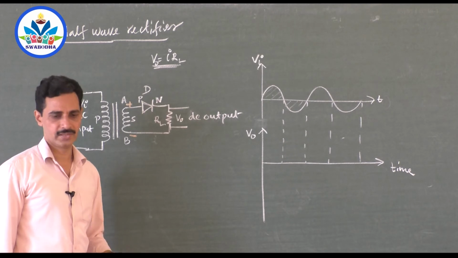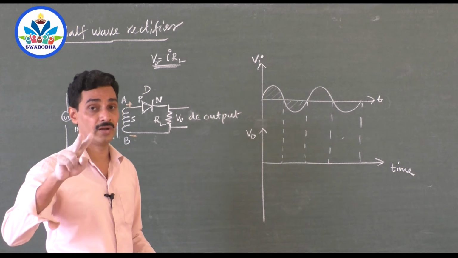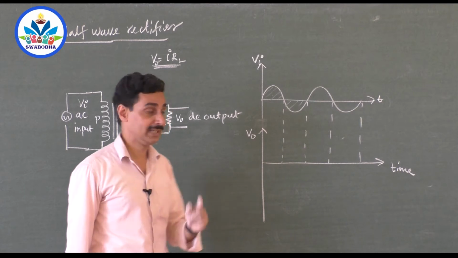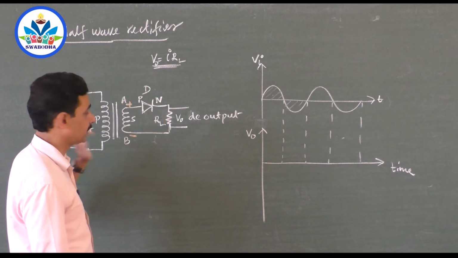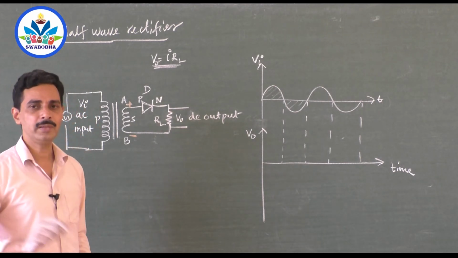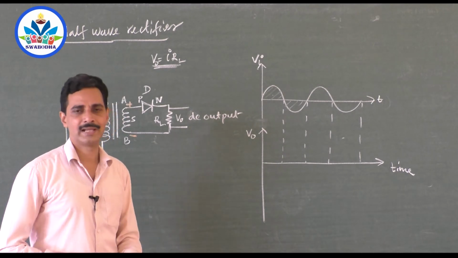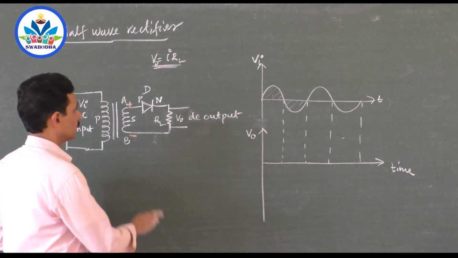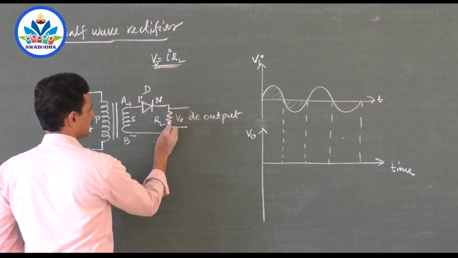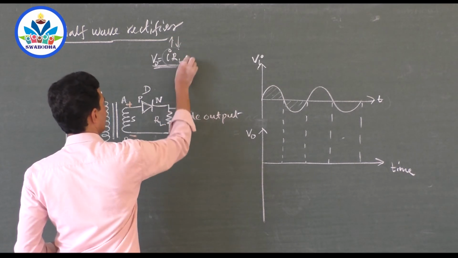So you have to write the explanation now. Every cycle contains 2 halves, positive values and negative values. During the positive half cycle of the AC input, A is positive and B is negative. The diode is forward biased. The diode conducts. What do you mean by the diode conducts? The diode allows the current to flow through. Whatever input you give is allowed to flow to the output. So now the current increases and decreases to 0. The same current is allowed by the diode, and the same voltage is obtained here, because when the current increases and decreases, you get the same voltage at the output.